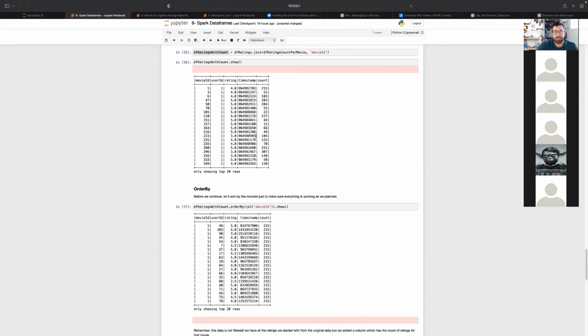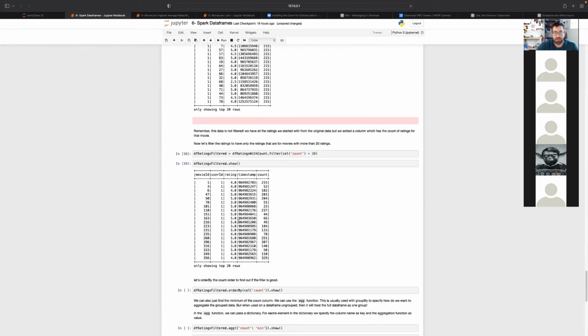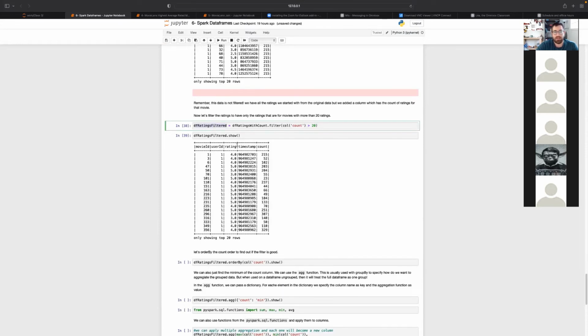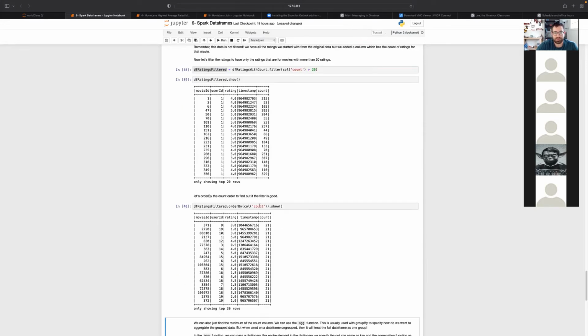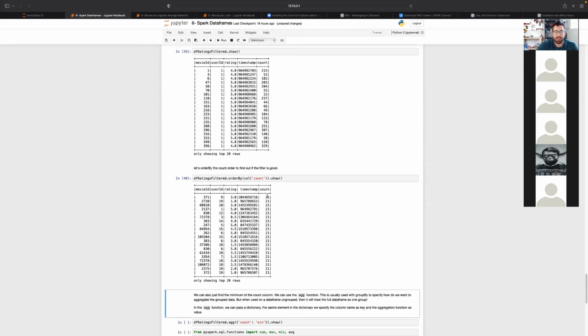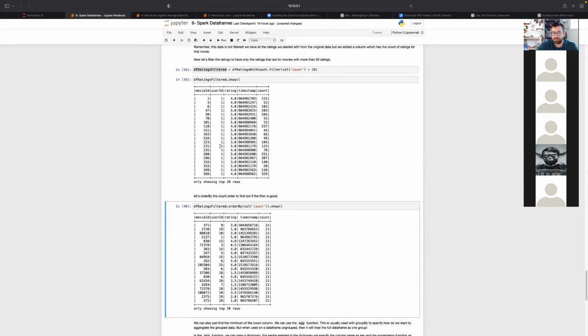So here we had this movie, for example, with movie ID 157, that had a count of 11. We shouldn't see it here anymore. It was filtered out. And now the data frame is called DF ratings filtered. So now if we order by the count, so we're basically sorting by the count, we're going to get the least count 21, and that's exactly what we wanted, we successfully filtered the data.